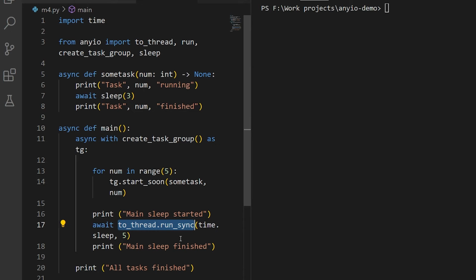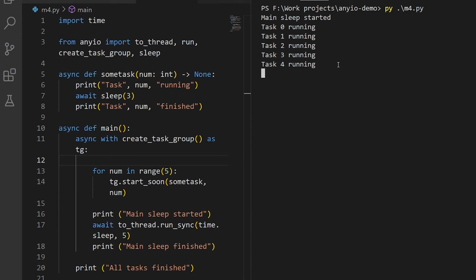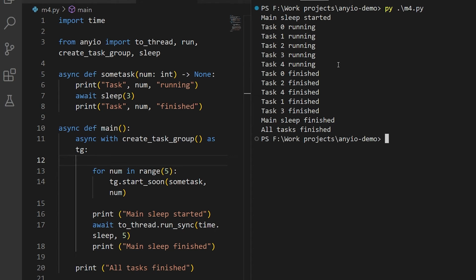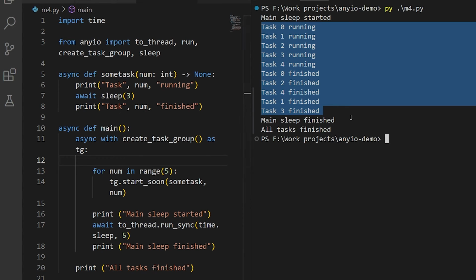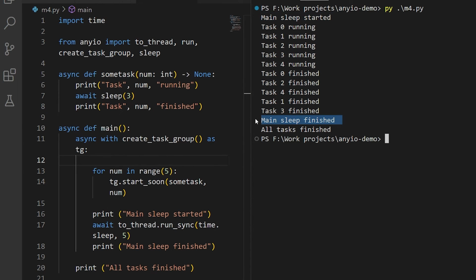And this will cause the coroutine itself to block, but any other coroutine tasks that are running will still continue to execute. So this code will set up the coroutine tasks to start with, and then it blocks the execution of the main function, but these already launched tasks will continue to execute in the background. Note when we see main sleep starting and finishing, that sync sleep of the main runs in a separate thread, so it doesn't block any of the already launched tasks.